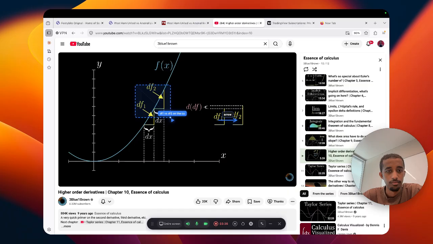And on the curve itself, df1 and df2 are these two stacked yellow brackets, one taller than the other because the slope is growing. The gap between those two brackets, divided by dx squared, is exactly what the second derivative notation, d squared f over dx squared, means.